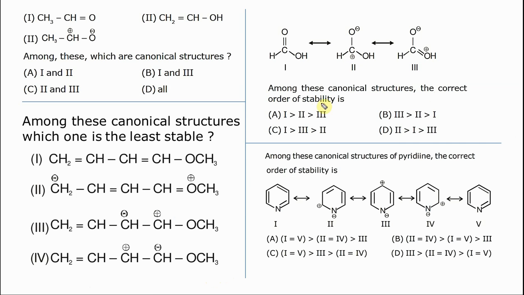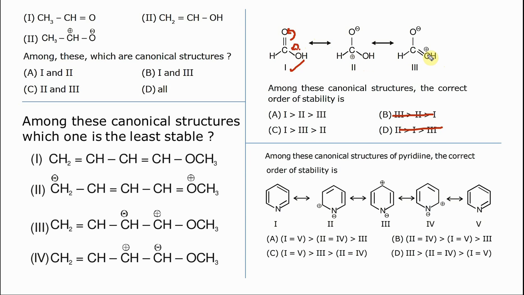Among these canonical structures, the correct order of stability. Obviously, these are all canonical structures. This is the most stable because there is no charge. So 1, this one won't come. So between these two, what we have done is, we have taken this and put it here. In this one, we have put the electron here. So this has charge separation, and this also has charge separation. Now this has less charge separation, and this has more.